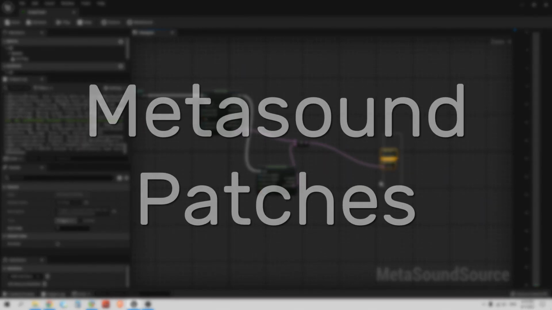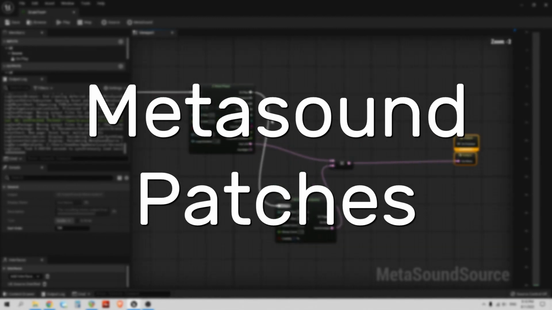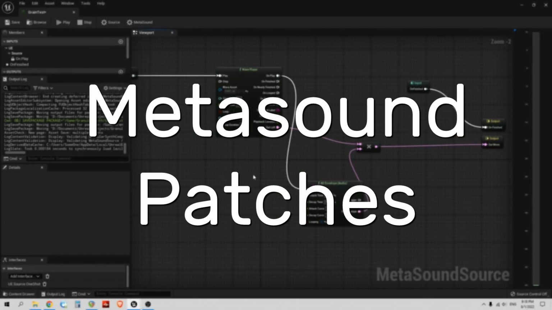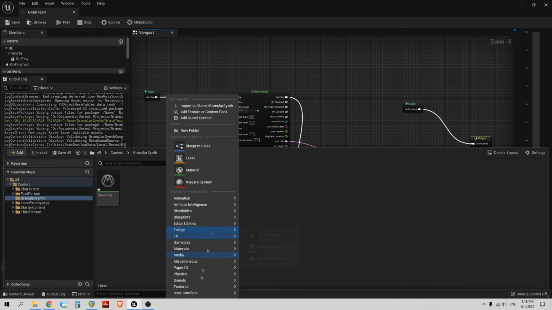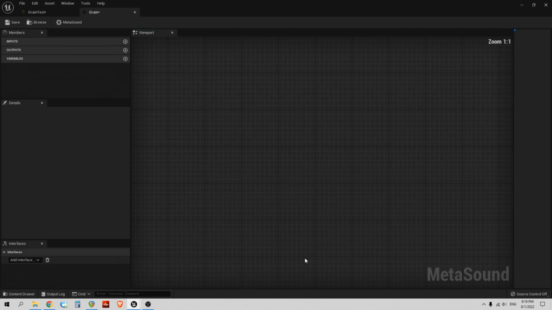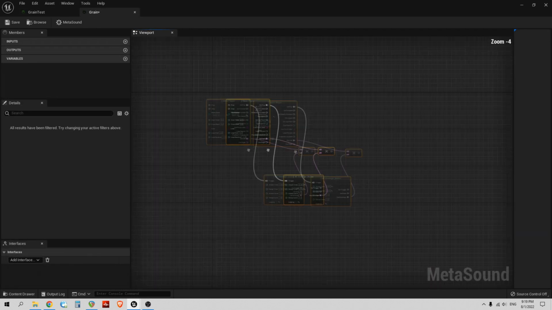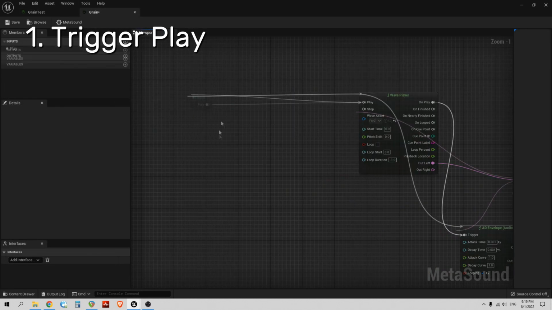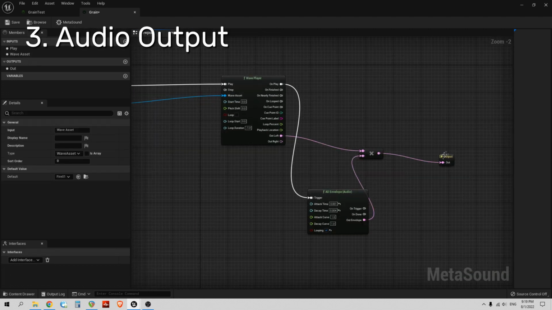So what I need is more grains. To produce more grains, I need several wave players. That's why it's better to move this node to a separate MetaSound patch. I copy-paste all that I made, and add a trigger input, a wave asset input, and an audio output.